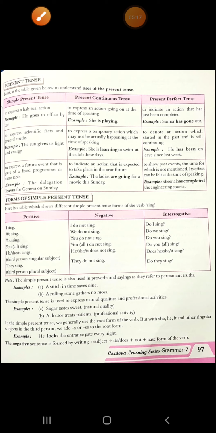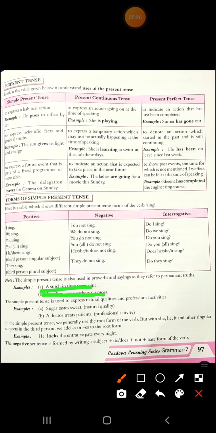Then simple present tense is also used in proverbs or to show some permanent truth. You can see the examples: a stitch in time saves nine, a rolling stone gathers no moss. Then simple present tense is used to express natural qualities and professional activities, like sugar tastes sweet. It's a natural quality of sugar. You cannot change it. Then, a doctor treats patients. It's his professional work. You cannot change it.